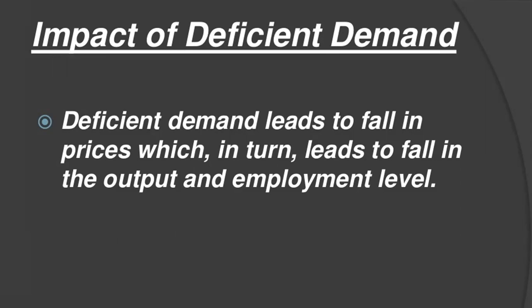Due to insufficient aggregate demand, there will be an increase in inventory stock. It will force the firm to plan for lesser production, because less people are purchasing and they already have a stock, so why would they produce for the subsequent period? As a result, planned output will fall. When the output falls, it affects employment. If they are not producing so much, recession is there and they are not giving employment to the people.